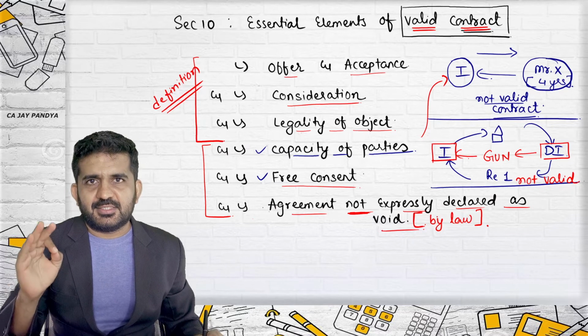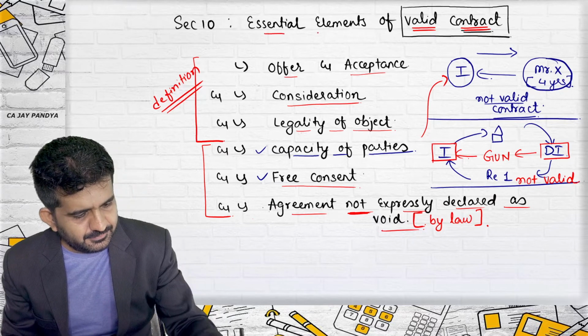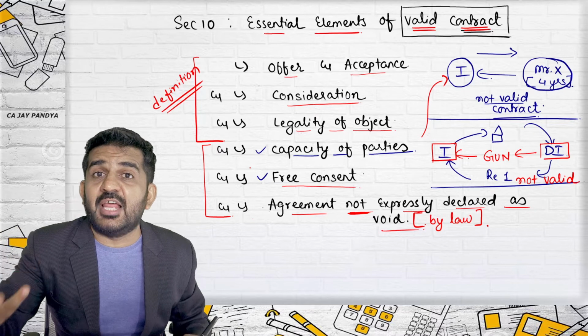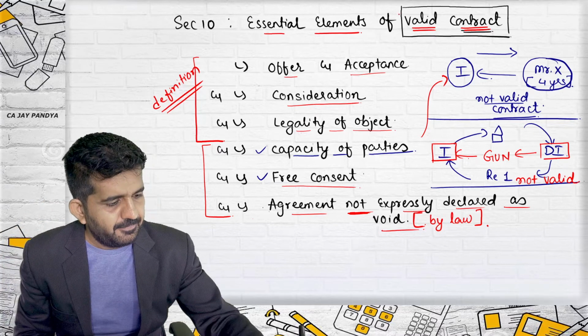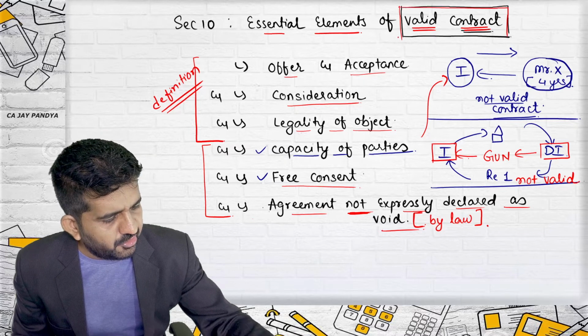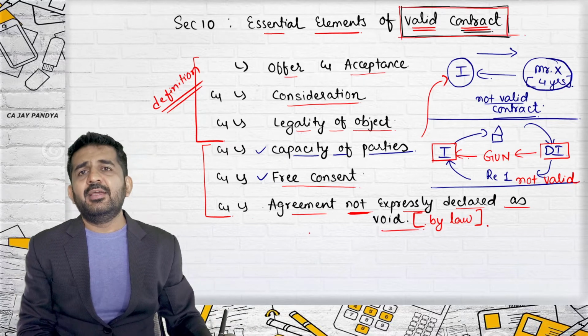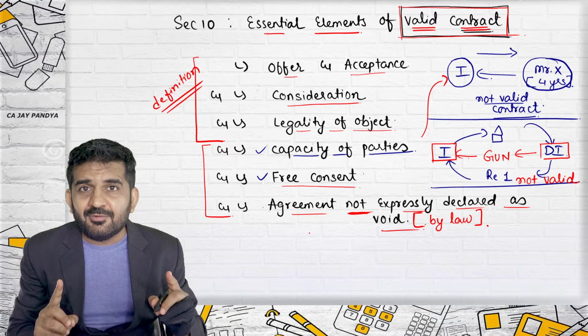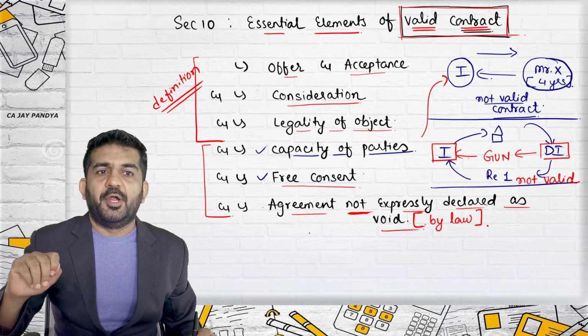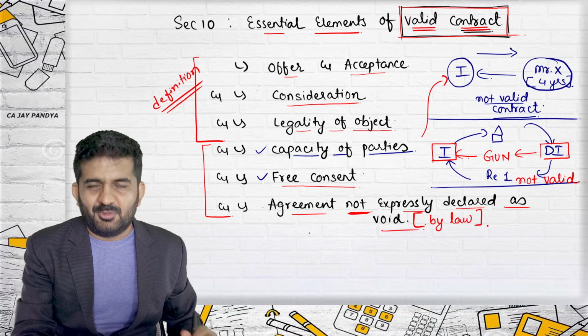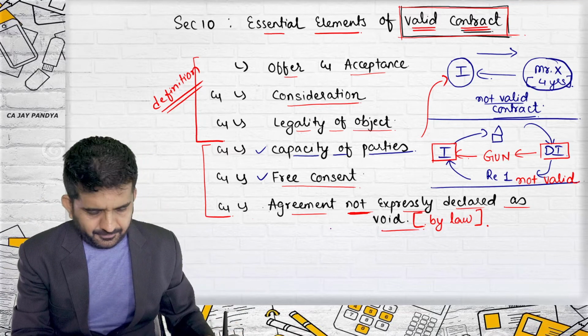These are 6 essential elements. If present in the contract, then only the contract will become a valid contract. Otherwise, the contract will be void or voidable. So let me just write down a small flowchart.